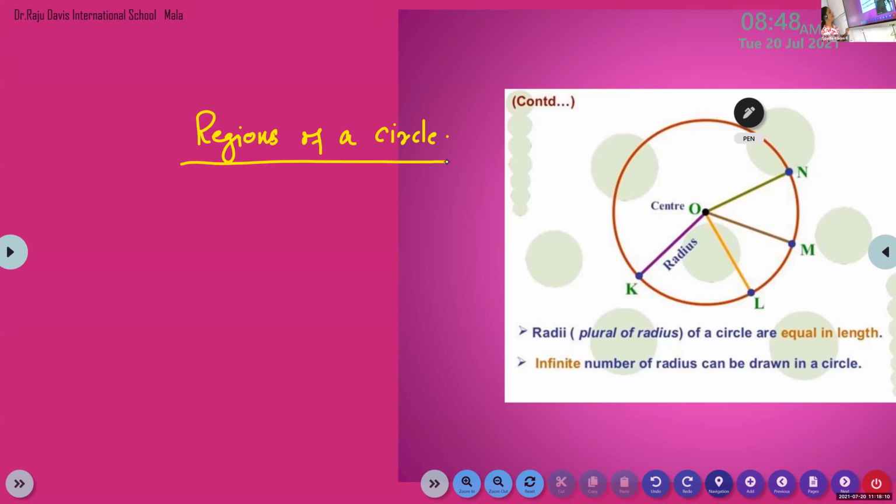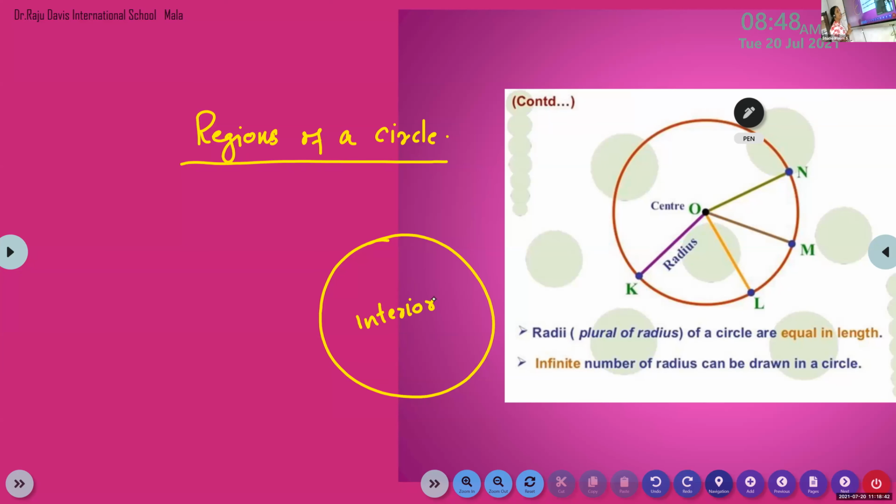Okay, children. When we draw a circle on the plane of a board, now I am drawing a circle. The plane in which we are drawing the circle is divided into 3 parts. Plane means the surface. The surface which we are taking for drawing the circle is divided into 3 parts. First one is interior.